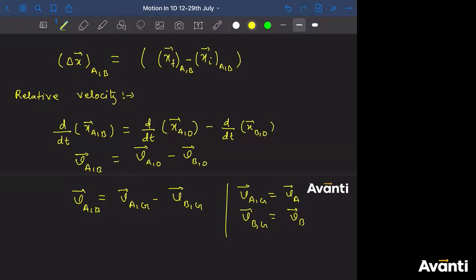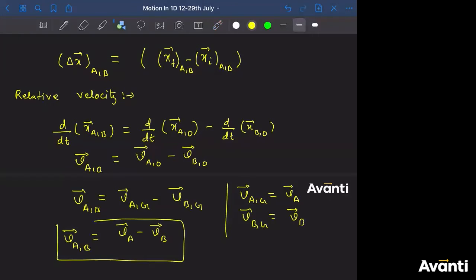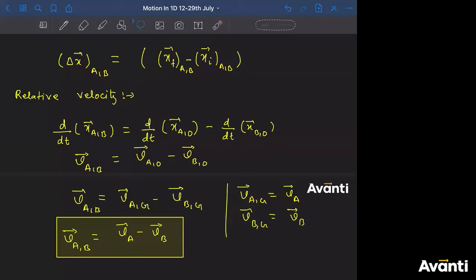Considering this, you might have seen the definition of v(a,b) as va minus vb. How many of you have seen this relation, guys? Tell me. This is very, very important. You are going to use this relation a lot in your PU1 or even in PU2 like syllabus. It will be used many times. So you might have found the definition of relative velocity as this, that v(a,b) is va minus vb. This is how we get this.